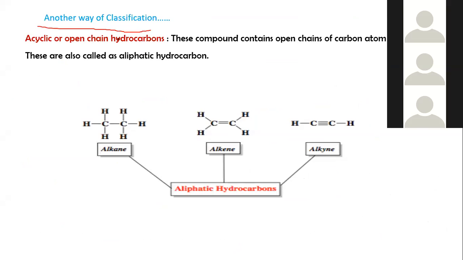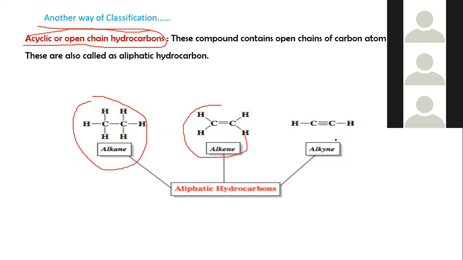Another way of classification is acyclic or open chain hydrocarbons. These have open chain carbon atoms in their molecules and are also called aliphatic hydrocarbons. These are alkanes, alkenes and alkynes.